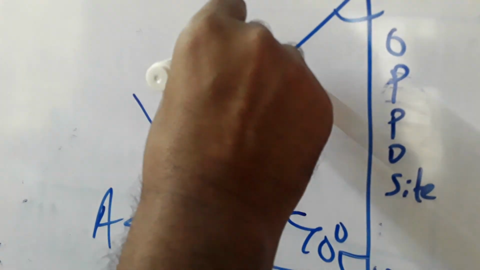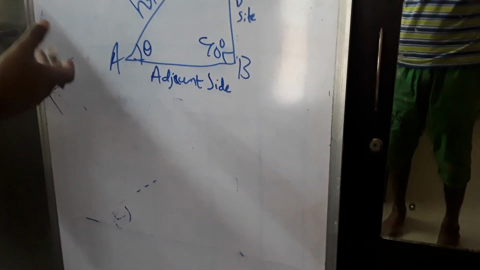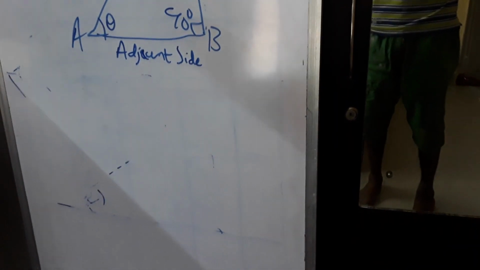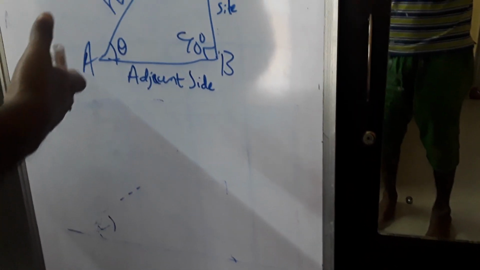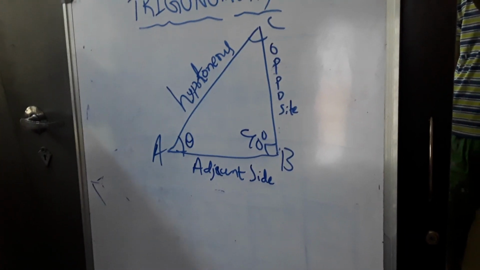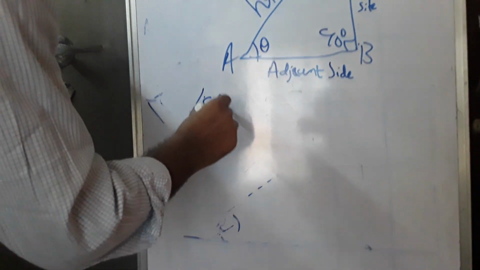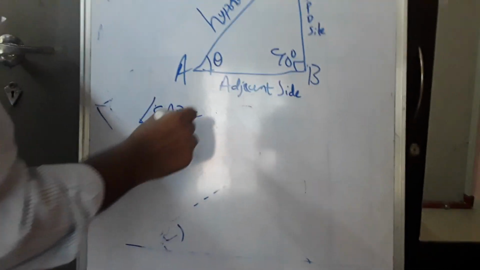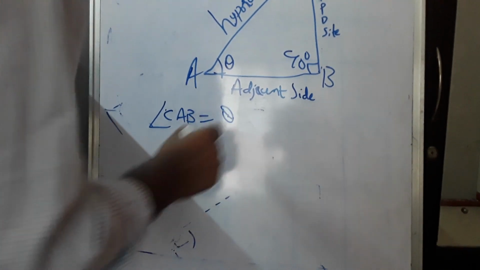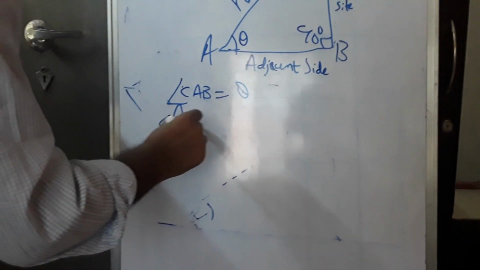Hypotenuse. Okay. Now we have to use our thinking, in the sense now we have to go for a detailed trigonometry. Here the ratios are coming over here. Say for example, angle CAB is equal to theta, and angle ABC is equal to 90 degrees.